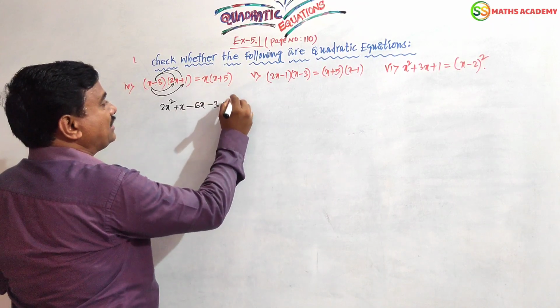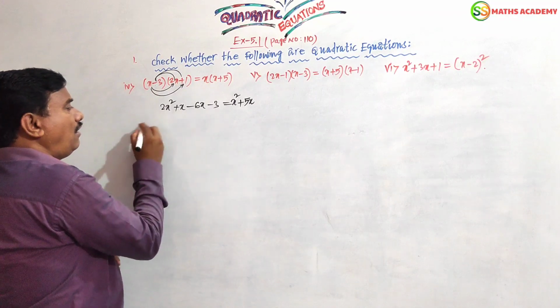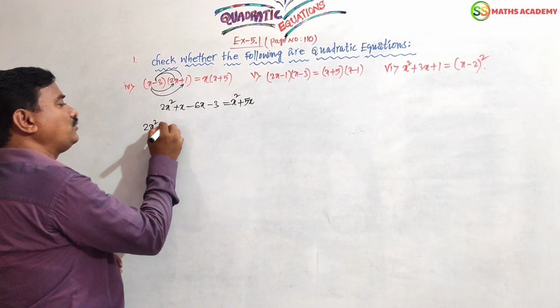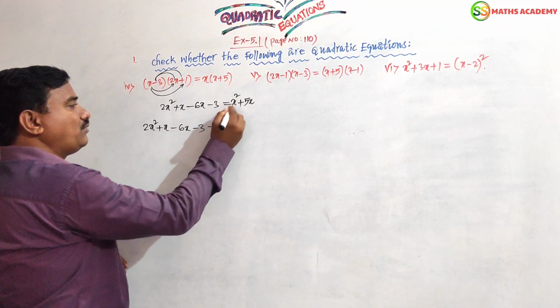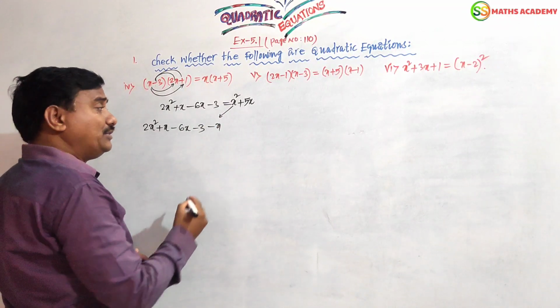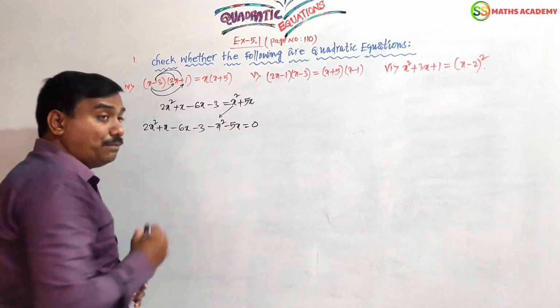Now x into x square, x into 5 is 5x. All you have to write on the left side because 2x square is the bigger number. Minus 3. Now transfer this value to the left side, the sign will be changed: minus x square plus 5x also becomes minus 5x.